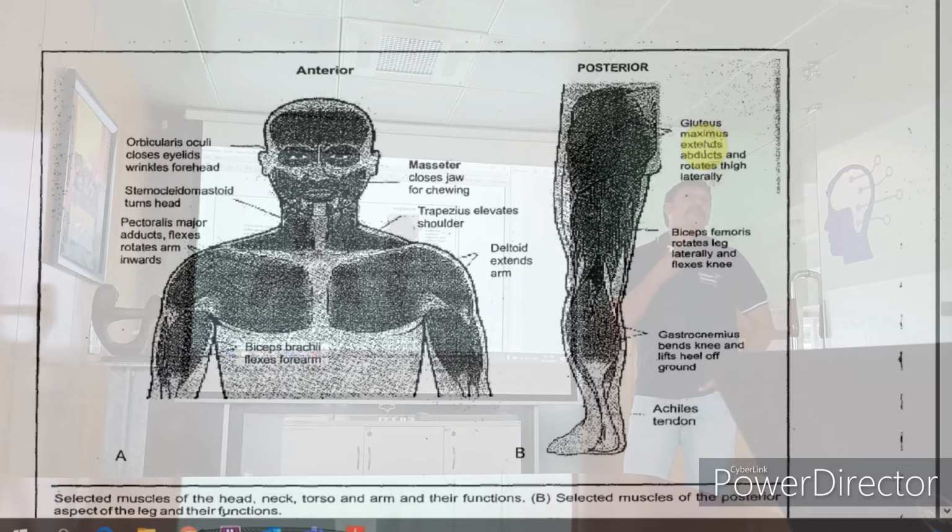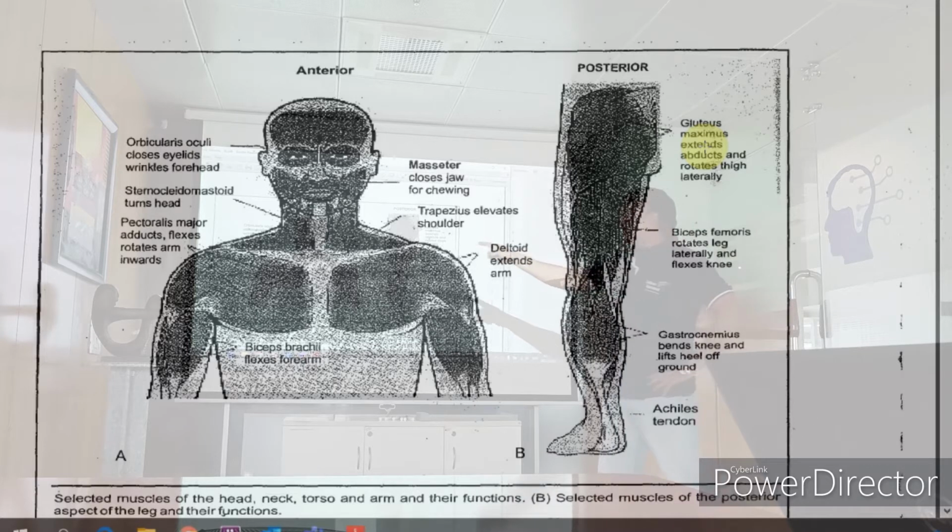Sternocleidomastoid: according to the bones that it joins, the muscle is named sternocleidomastoid. Sternum bone, cleido, clavicle. Then trapezius, a muscle behind the neck. Usually when it tends to fuse, you know it as wryneck.